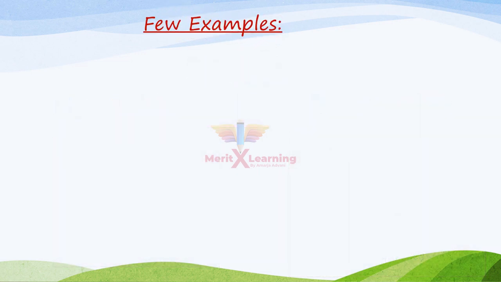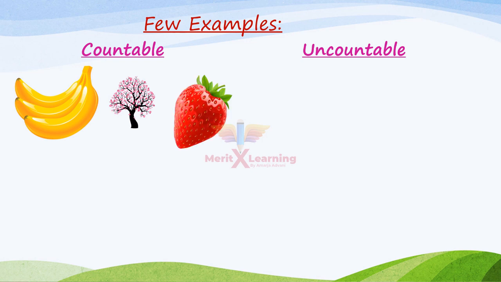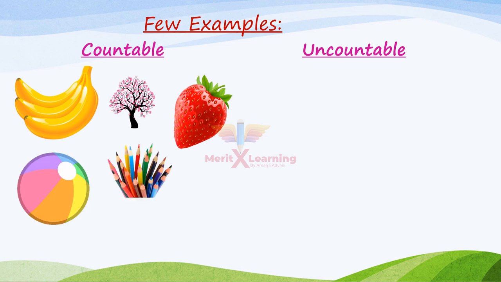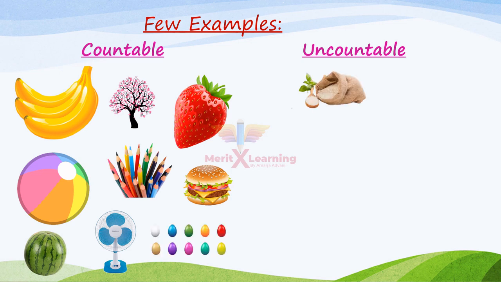Okay, so here are few more examples of countable and uncountable nouns. Let us have a look. Banana, it is a countable noun. Tree, it is countable. Strawberry, again it is countable. Ball, it is countable. Pencils, we can count pencils. Burger, we can count burger. Watermelon, we can count the number of watermelon. Fan, it is countable. Eggs, we can count the eggs.